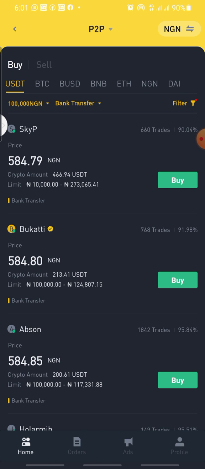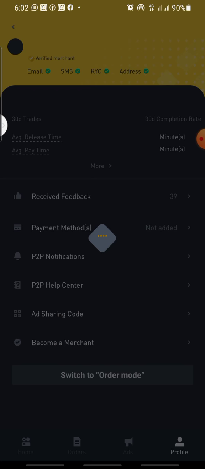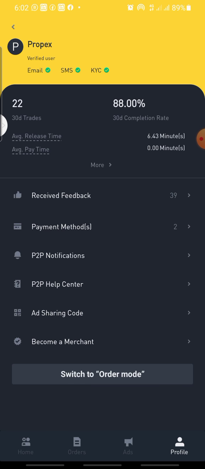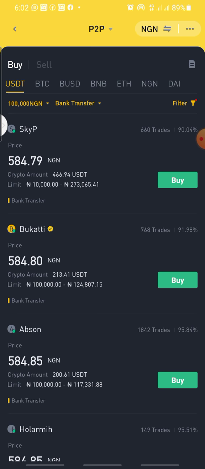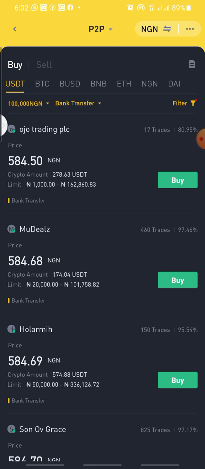Binance charges little fees. So for you to remove that fee, here is what you need to do. Number one, you need to post adverts that you want to buy a coin. So how do you post an advert? Let me set this to my normal mode, because as it is like this now, yours will not be in normal mode. Let me switch to normal mode. So as a beginner, here is the mode you are going to be seeing.